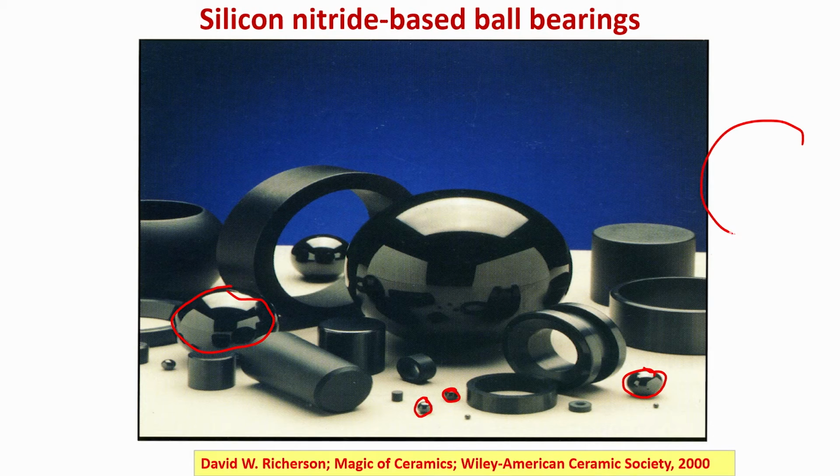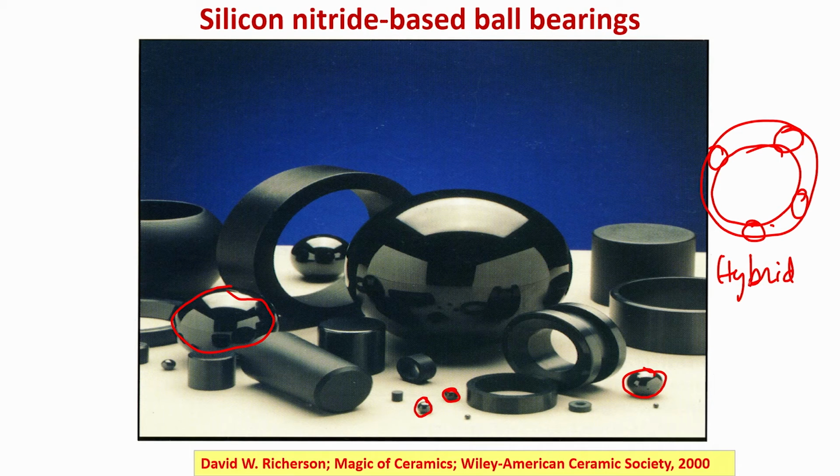And also, if you remember, in one of the earlier lectures I said that it has a steel raceway, and here the ceramic balls are placed between two raceways, and this we call a hybrid bearing concept, where ceramic balls are used in combination with the metallic raceways.